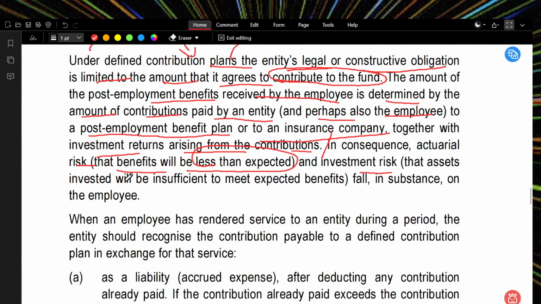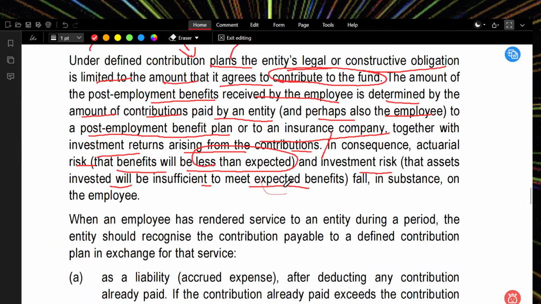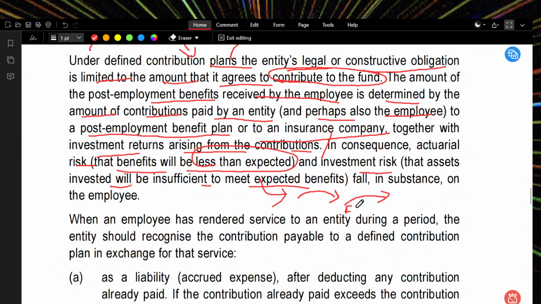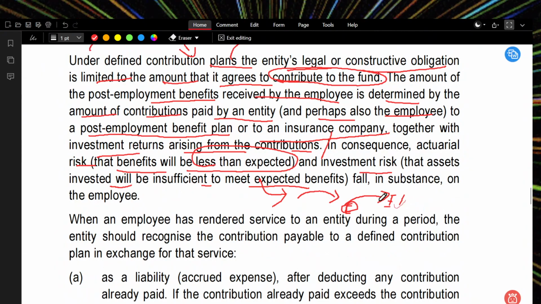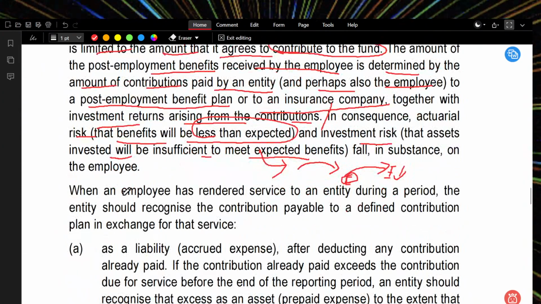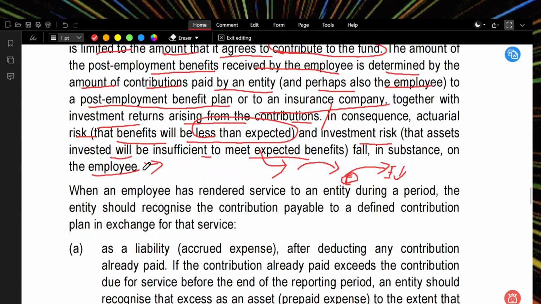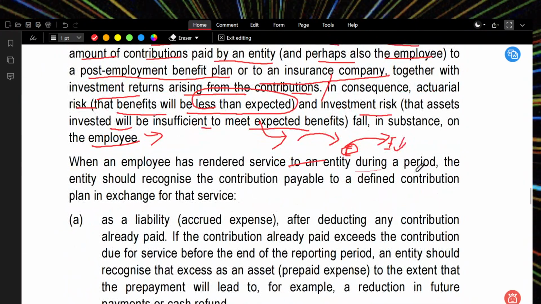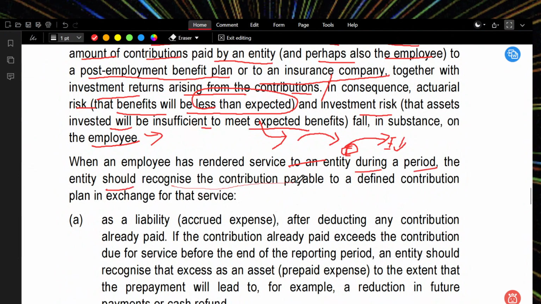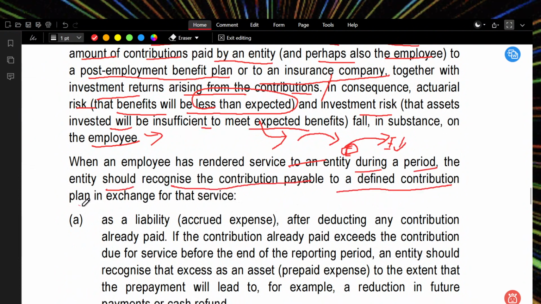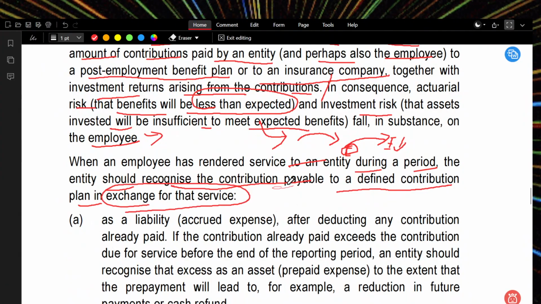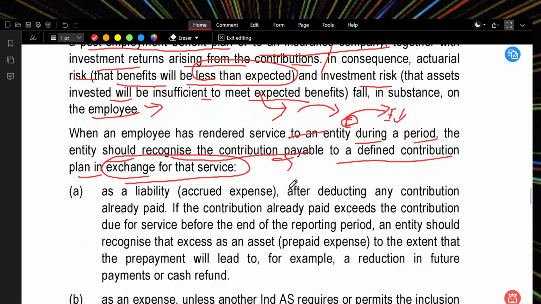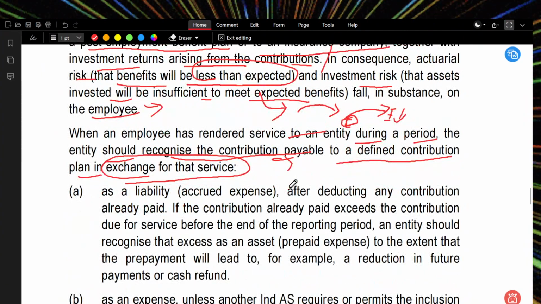The investment risk is that the assets invested will be insufficient to meet the expected benefit. They believed this would be the growth of the asset. We have invested something, but the outcome is much lesser than what we expected. In substance, it falls on the employee. The employee will bear the loss. When the employee has rendered service to the entity during the period, the entity should recognize a contribution payable to a defined contribution plan in exchange for that service. We should think about what the employee will get in exchange. They should get the money back, and the entity needs to pay the amount. It should not be a kind of gambling.